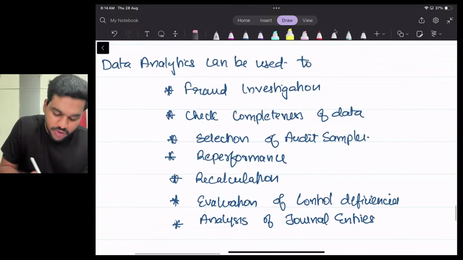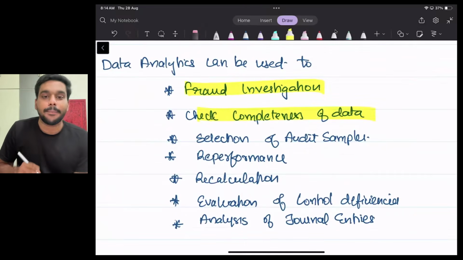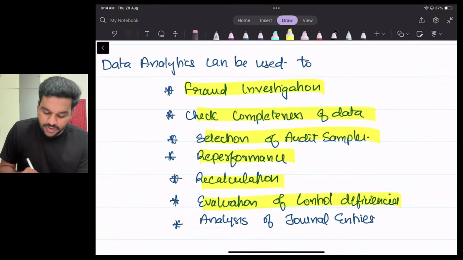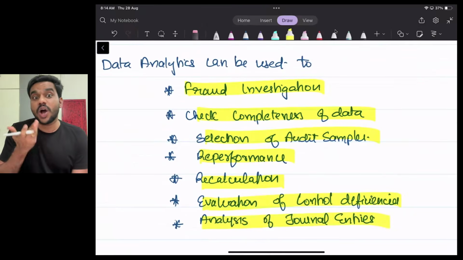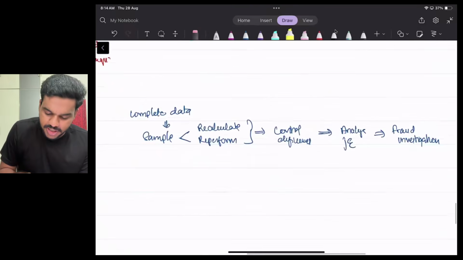We can use data analytics for fraud investigation, for checking the completeness of data, for selecting the sample, re-performance, recalculation, evaluation of control deficiency, analysis of journal data. Sir, how can I memorize all these things? Simple, a simple story, simple story.